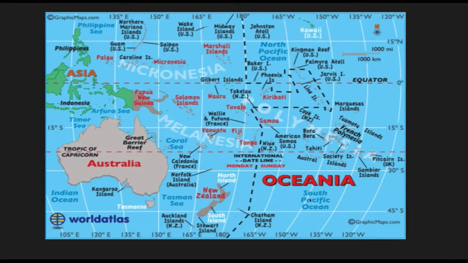The places like New Guinea, New Zealand, Australia and the small islands near the South Pacific Ocean are together known as Oceania.